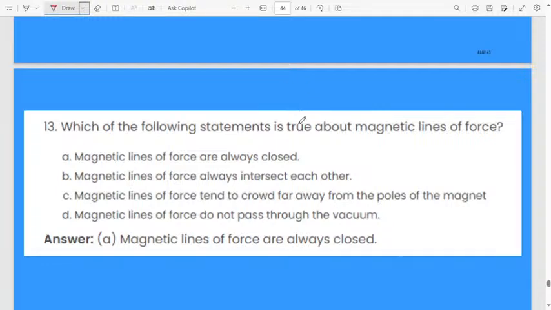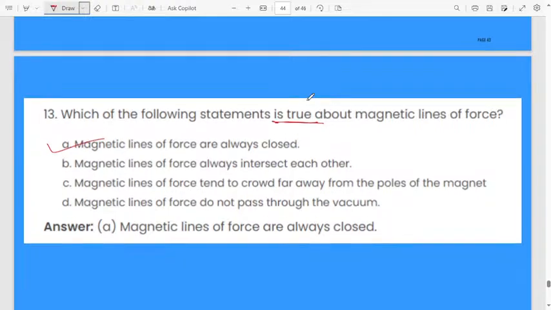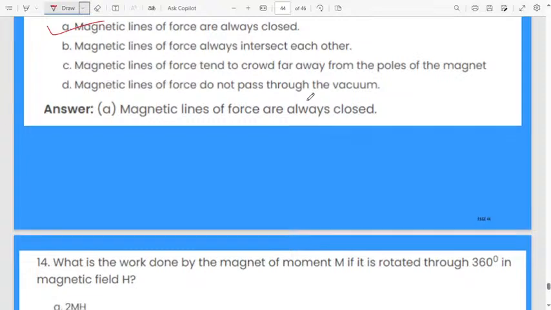Which of the following statements is true, they are asking. The magnetic lines of force are always closed. They will always be in a circular, closed loop. Yes, Kavya, correct. A is the correct answer.